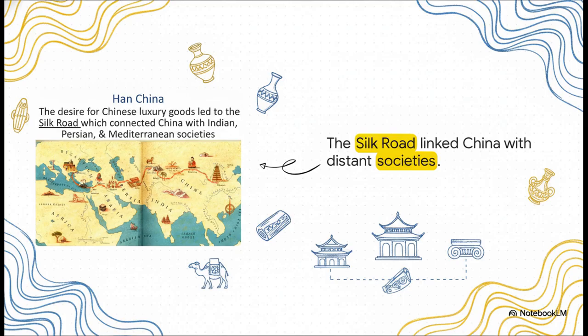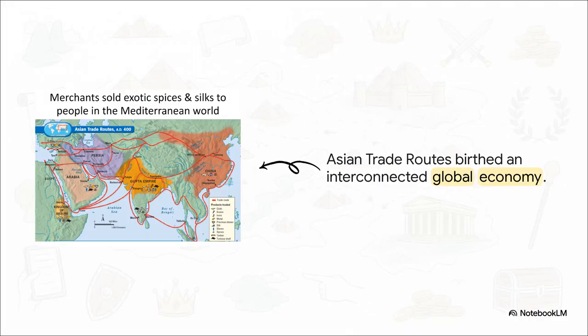As you trace the trade route here, you can see how this massive network snaked out from China straight across punishing mountains and deserts, eventually linking up with Indian, Persian, and Mediterranean societies. By around 400 AD, merchants were trading exotic spices, ivory, precious stones, and of course, silks all the way to the Mediterranean world. This vast pulsing network permanently ended the era of isolated river valleys. It birthed a truly interconnected global economy where ideas, religions like Buddhism, and cutting-edge technologies flowed just as freely as the physical goods themselves.